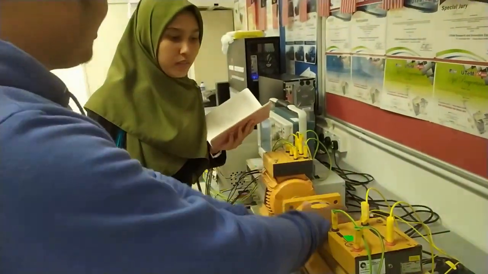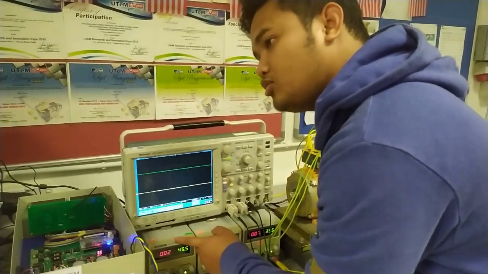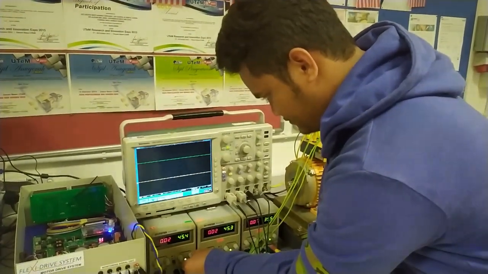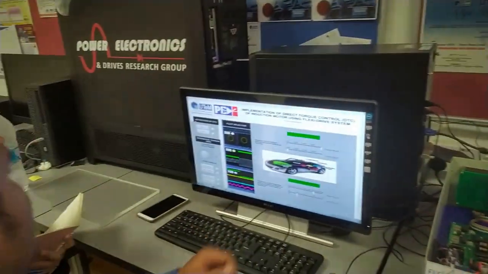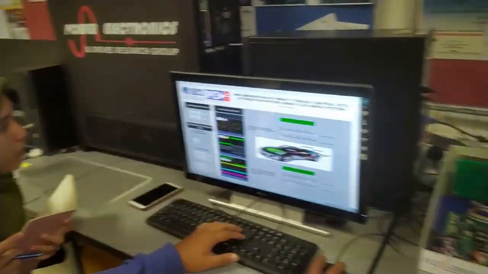We can go for the demonstration. Firstly, you need to set this DC voltage to 90 volt. Then you need to set the continuous adjustment to 0 first. Then you click start.